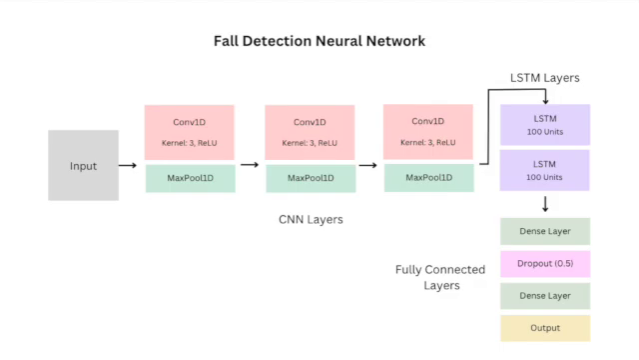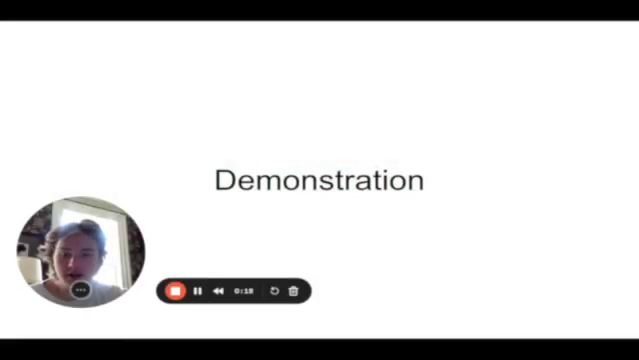And after all of this is done, the output of the LSTM layers is sent to a dense layer with 100 units and a ReLU activation function, a dropout layer of 0.5, and the output layer is just 1 unit with a sigmoid activation function to determine whether or not a fall was detected. Next, we will provide a short demonstration of how we record our data and then also how our model predicts this data and the results that we received.